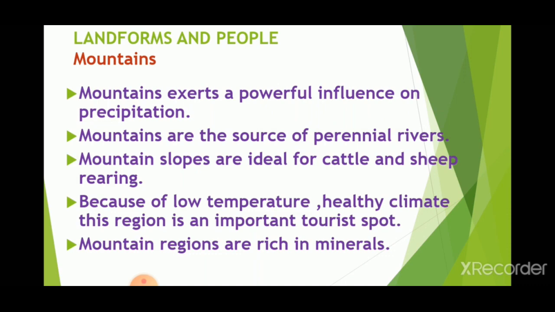The first is a powerful influence on precipitation, then sources of many rivers, ideal for cattle and sheep rearing, low temperature and healthy climate that make people opt to go there, an important tourist spot, and rich in minerals. These are the five important points about the impact on the life of people in the mountains.